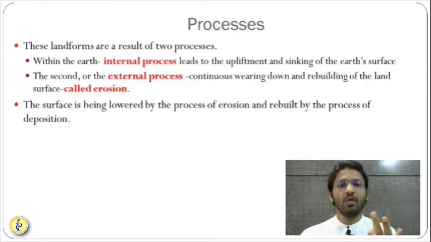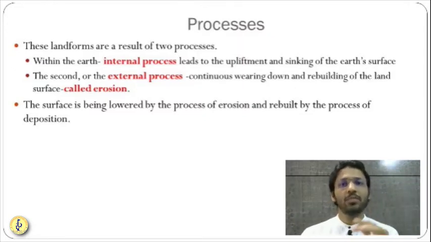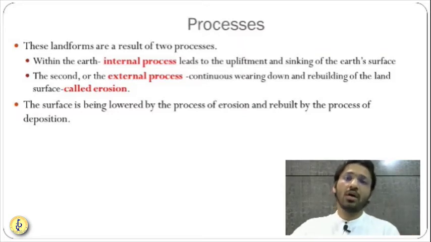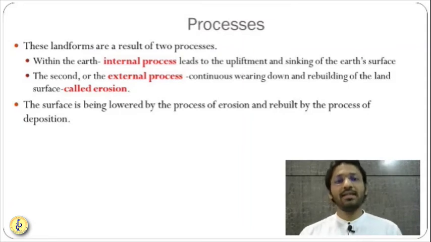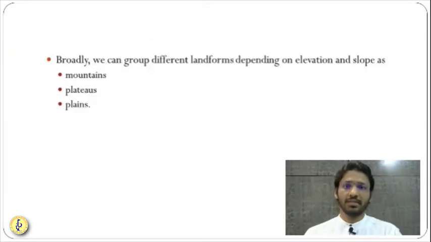So the first process, formation of the Himalayas, is known as the internal process. The second process, formation of various other features on the surface of the Himalaya, is known as the external process. And this second process is known as erosion. So these are the two different processes.